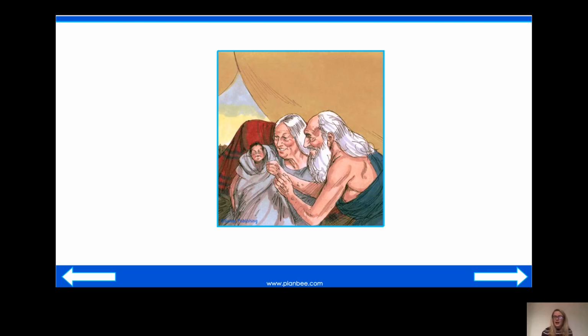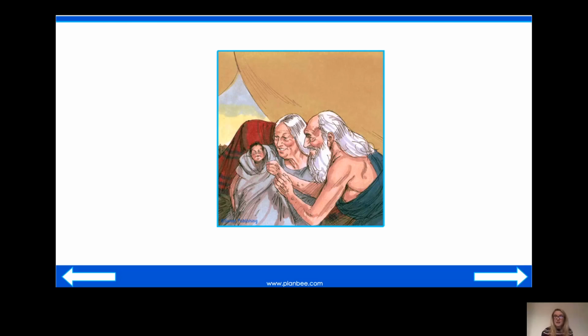Now, after Sarah and Abraham had their son Isaac, Abraham's children, so Isaac, had children of his own. And the number of Jews continued to grow. So Abraham had his own children, and then Abraham's children had children, and so on. So the number of Jews kept on growing.